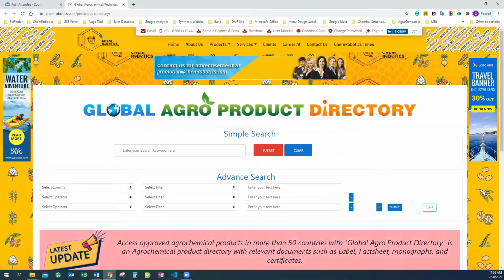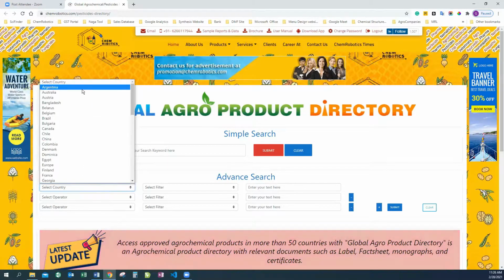So there is a simple keyword section by which you can just filter them on the further things that you're looking for. There is an advanced search option where the user can search for the information by applying filters on the desired country along with the other filters such as the AI name, combination, trade name, applicant, and in such a way the user can have a look. So I'm just going to begin with the navigation now.